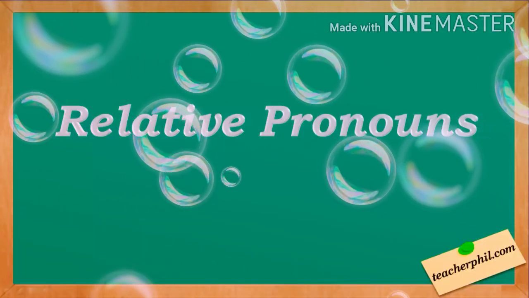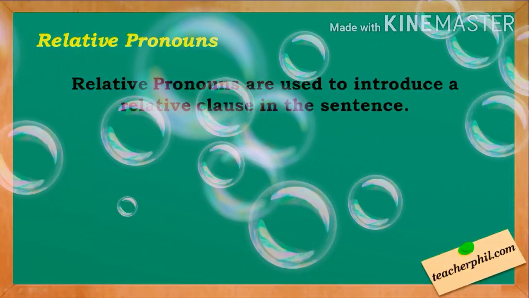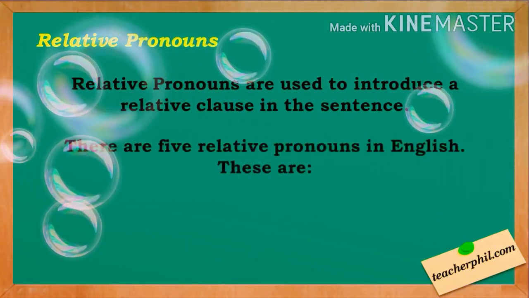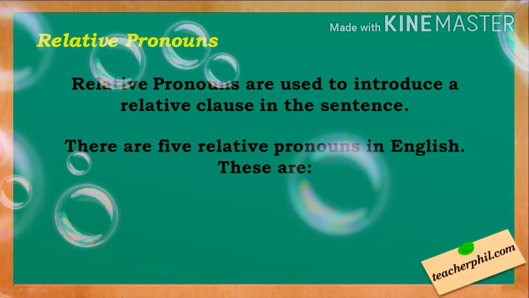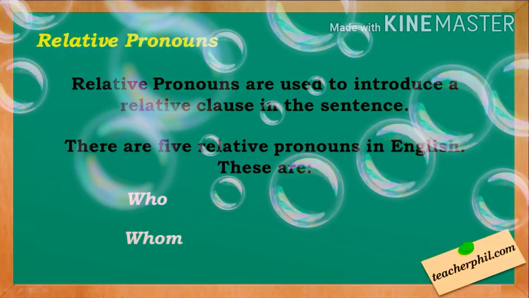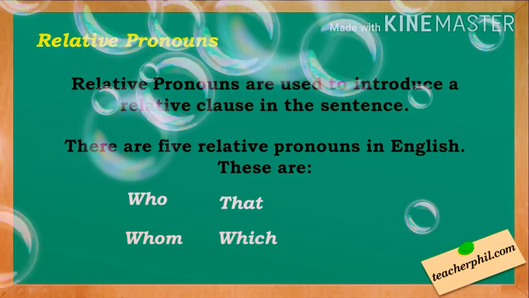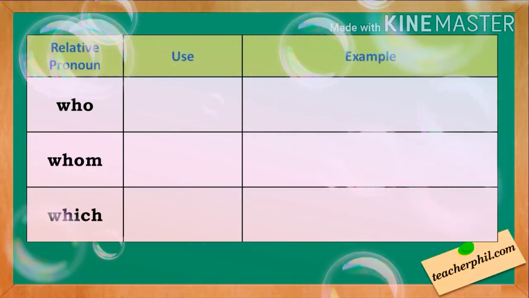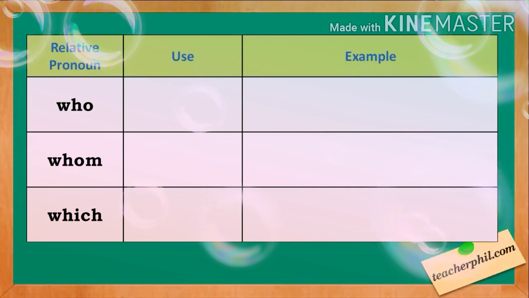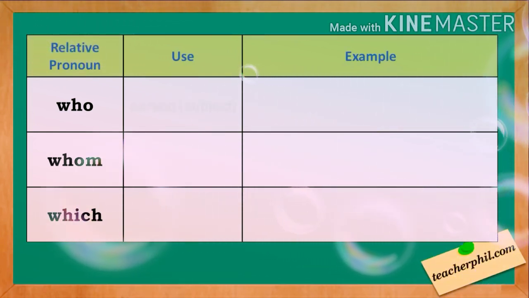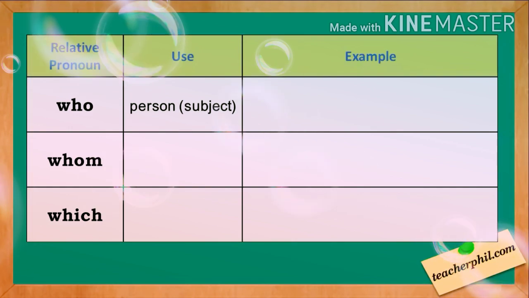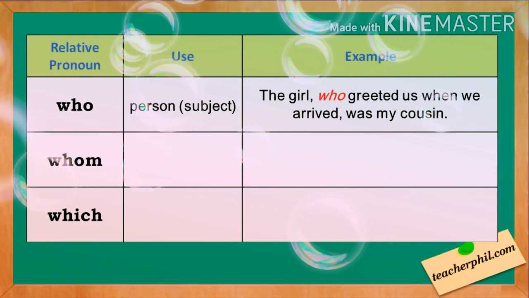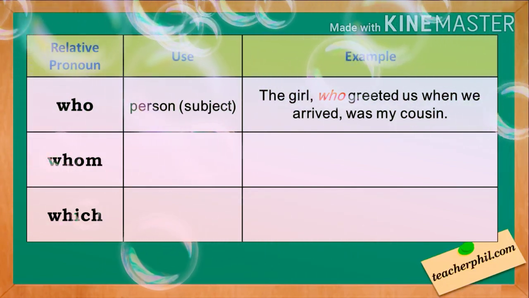Children, let us know about the relative pronouns. Relative pronouns are used to introduce a relative clause in the sentence. There are 5 relative pronouns in English. These are who, whom, that, which, whose. Take note of the following examples. Let's start with who. The pronoun who is used when we refer to a person as a subject. For example, the girl who greeted us when we arrived was my cousin.